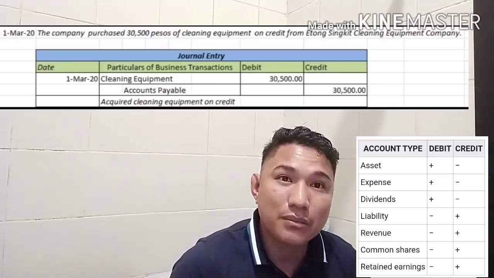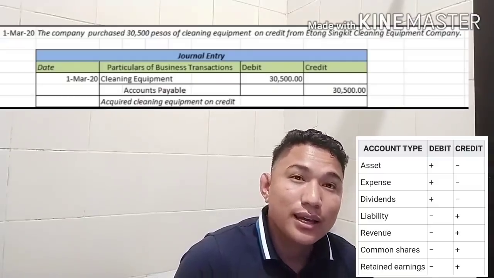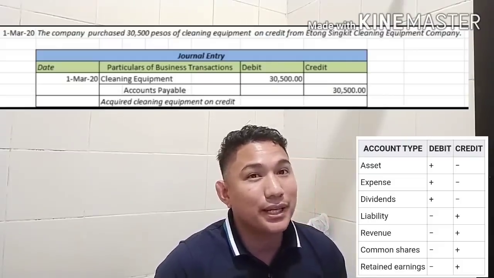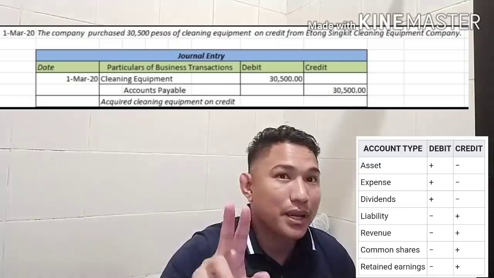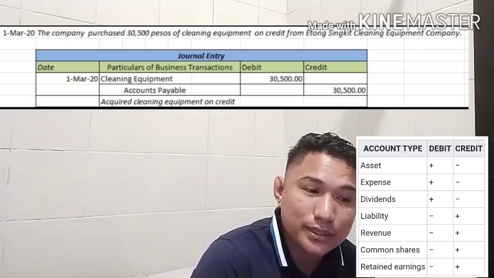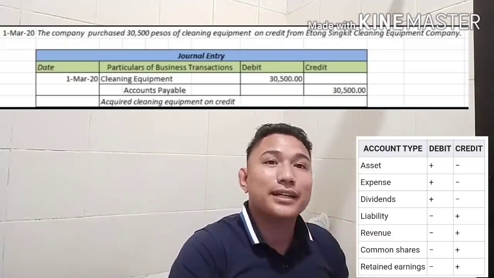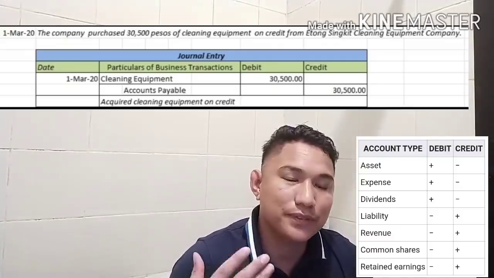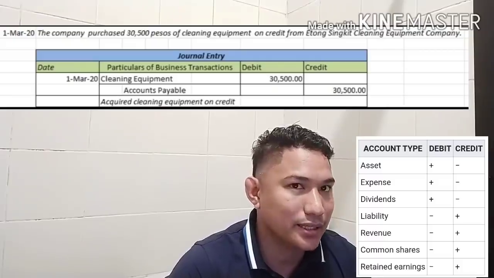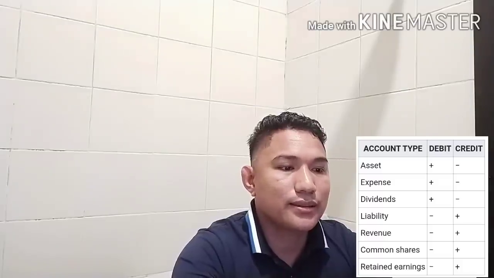So accounts payable is a liability account that has a normal balance of credit. You increase your accounts payable, meaning since the normal balance is credit, you put the amount in the credit side. My brief explanation: acquired cleaning equipment on credit. Let's proceed with the third entry.